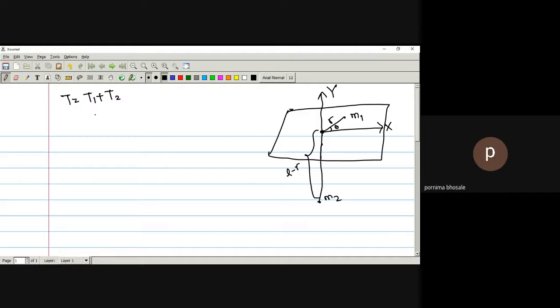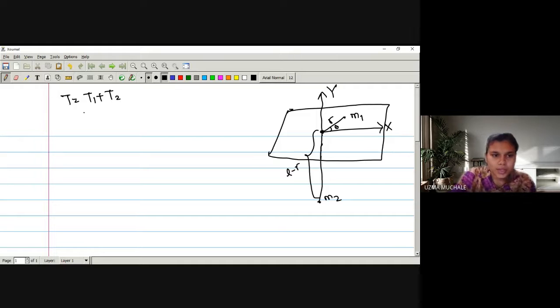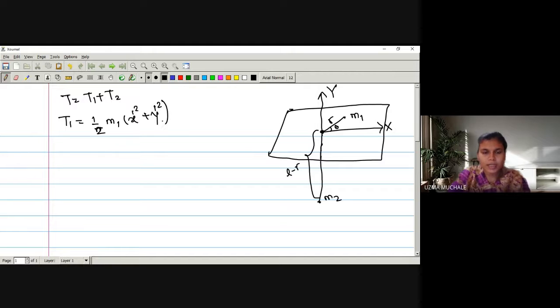Yes, ma'am. Okay. So let me go for T1 and T2. T1 is equal to 1 upon 2 m1 v square. What is v in this case? As we are saying that r and theta both are working, we can simply have x dot square plus y dot square. Instead of writing in terms of r and theta, we'll write it simply as x dot and y dot, because if r and theta show the position, x and y can also show the position.